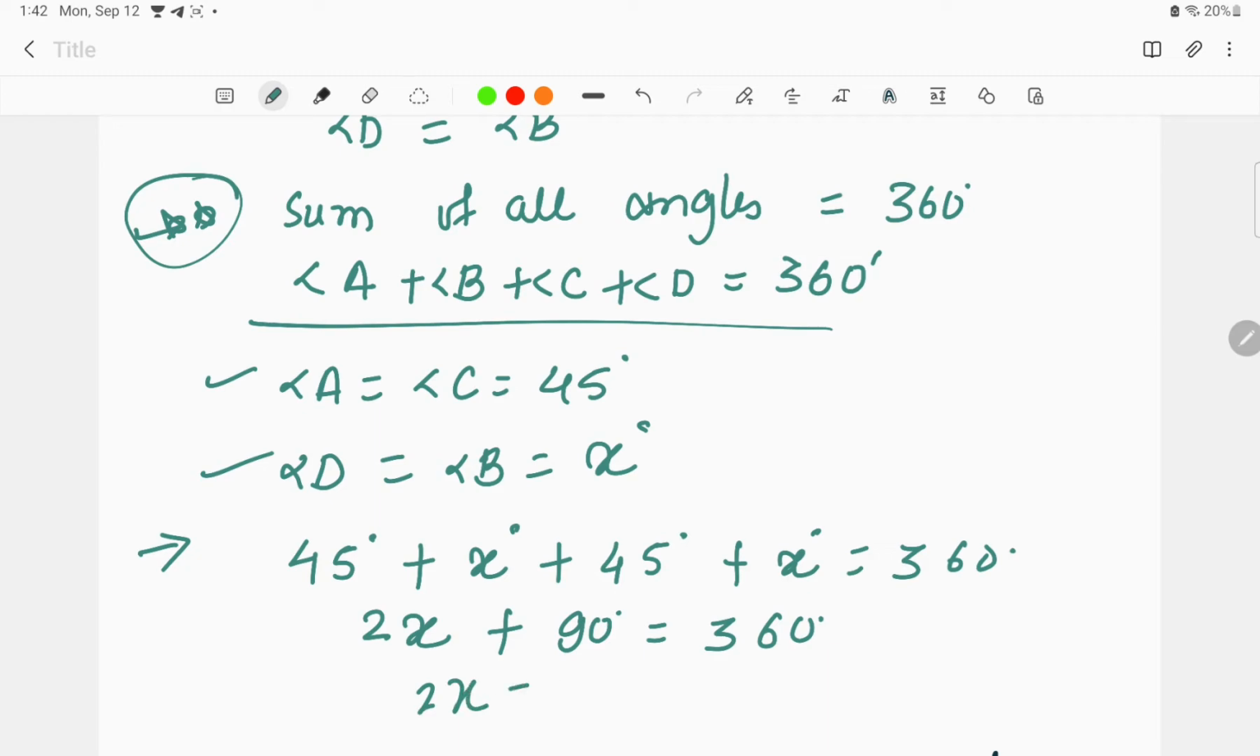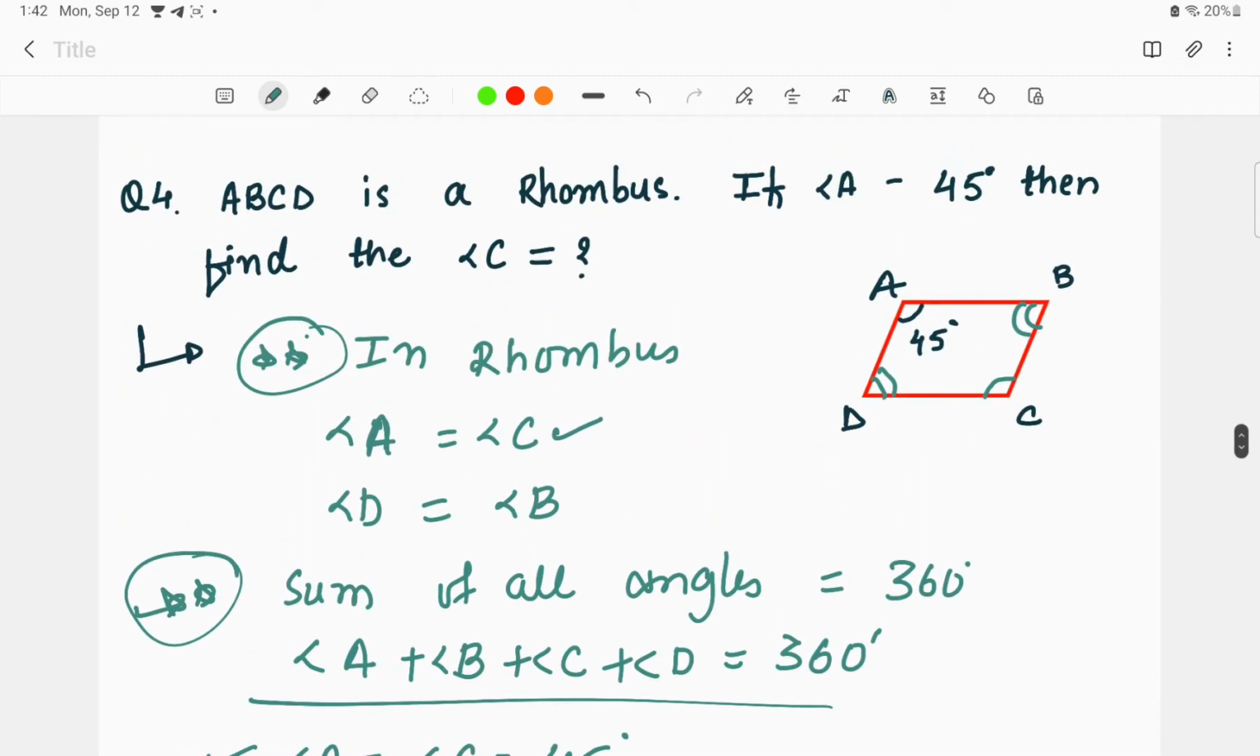So basically 2x is equal to 360 minus 90, that is 270 degrees, and x degrees is equal to 270 divided by 2, which means 135 degrees, right? So the unknown angle in the rhombus ABCD is 135 degrees. Here angle B is equal to angle D is equal to 135 degrees. This is how we find the angles in rhombus questions. Here there are only two things that we must understand: angle A is equal to angle C and angle D is equal to angle B, and one angle is given and we have to find the other angle. So we can directly find it with this formula.